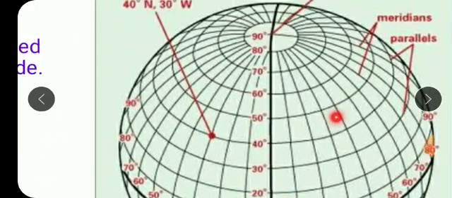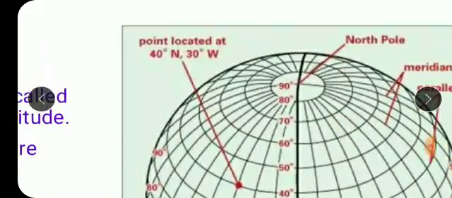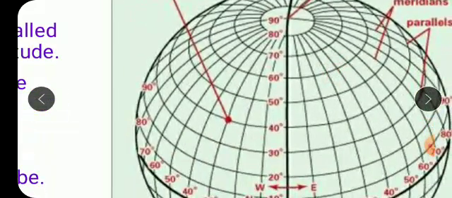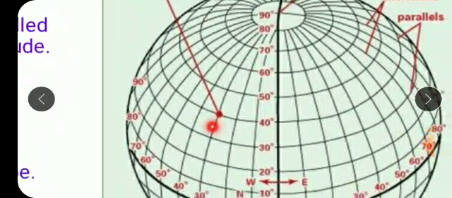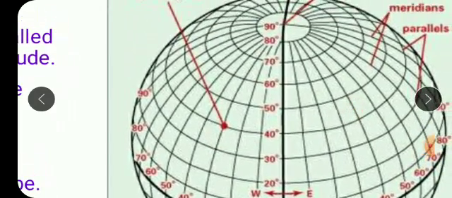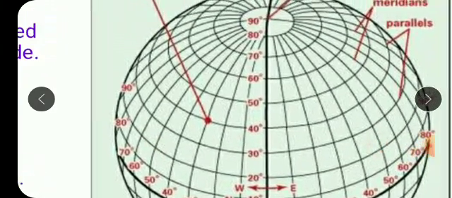What about the meridians? Vertical lines, how many meridians we can draw on the globe? Well, we can actually draw 360 meridians on the globe. How? 179 in the western part, 179 in the eastern part. That makes a total of 358 meridians, okay? Plus this 1 degree west and 1 degree east. So together we can actually draw 360 meridians on the globe, okay?